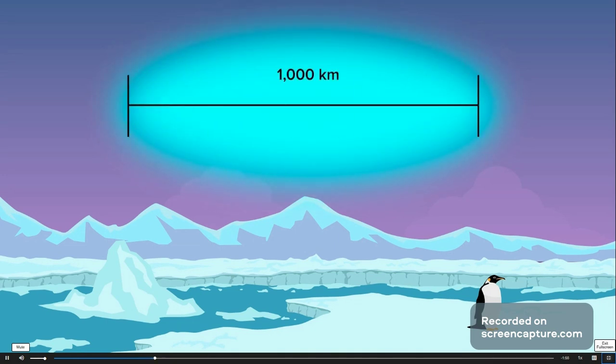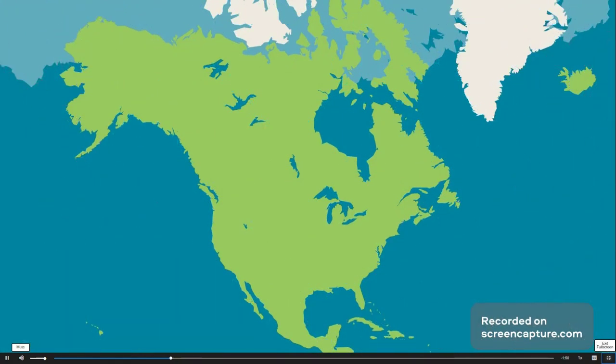Air masses can be very large and can extend for 1,000 kilometers or more. Let's look at the 5 types of air masses that affect North America. Air masses are characterized by their source region.